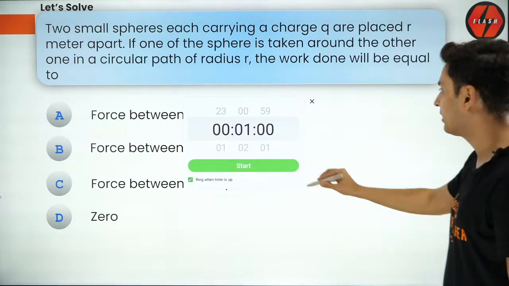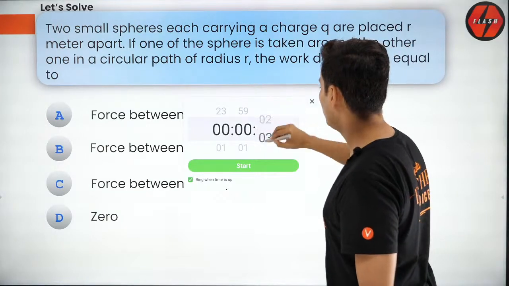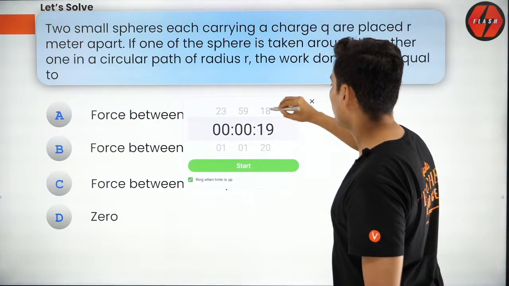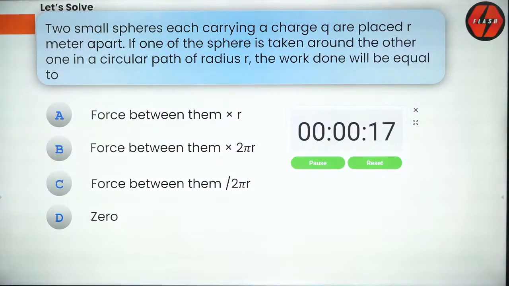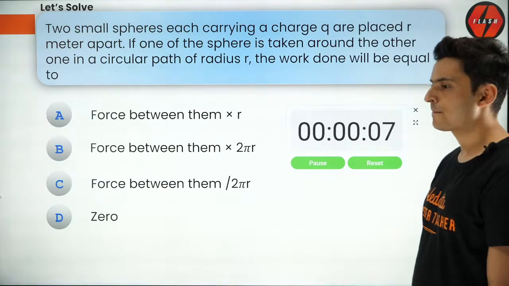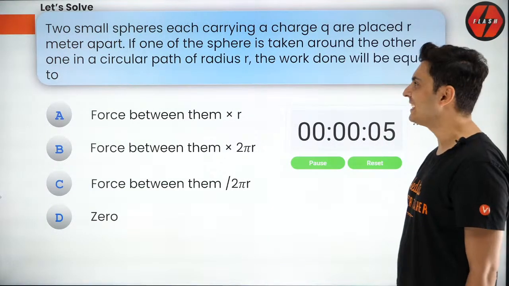Okay, come on, think about it. I'll give you probably just 20 seconds for this question. It's very simple. Come on, very easy.